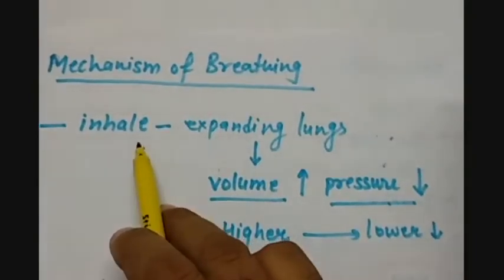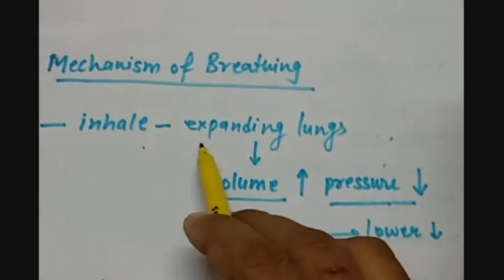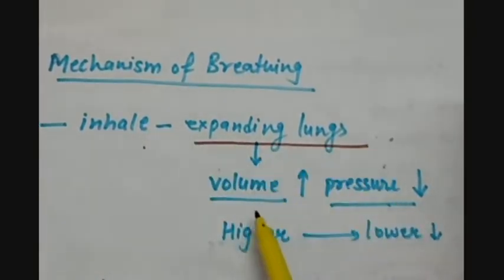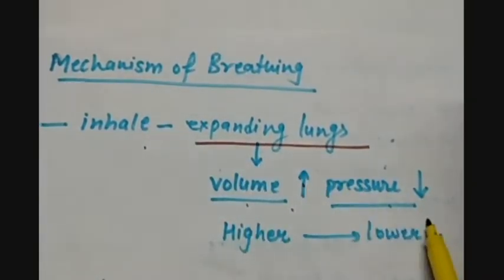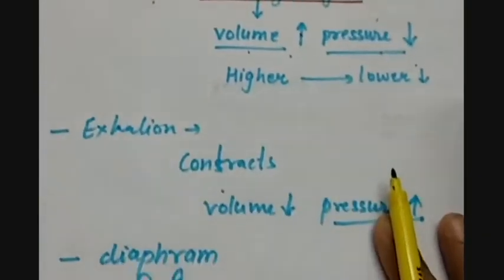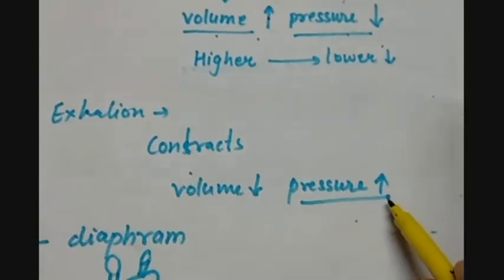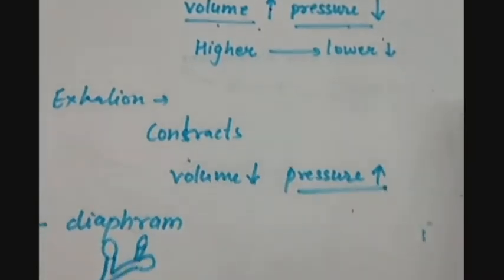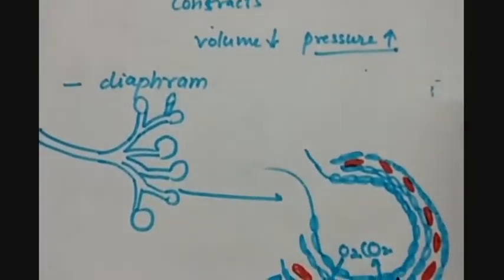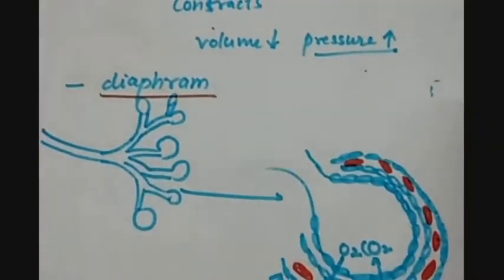Inhalation happens when we expand the lungs, then volume increases, pressure decreases, so air moves inside from higher pressure to lower pressure. Then exhalation: the lungs contract, volume decreases and pressure increases, so air moves out of the body. Then we have a muscular diaphragm which divides the abdominal and chest cavities, and it helps in breathing.